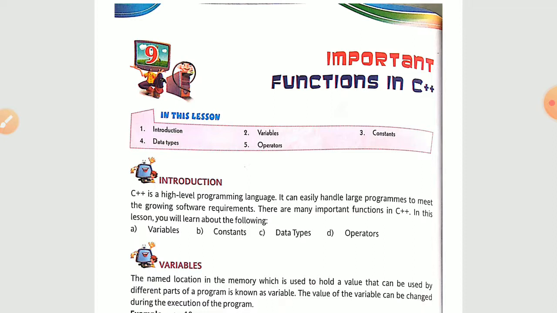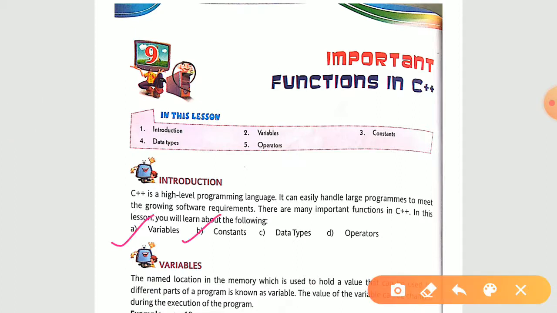Over here in your class, you will not just make the software. We are going to learn very simple concepts. Only the terms we are going to learn in this chapter. In 10th chapter, we will see some simple programs. So in this chapter we will learn about the main 4 topics: variables, constants, data types, operators. About these operators, some portion you have already studied in Excel. Near about things are seen, yet some additional points are there, we will see.